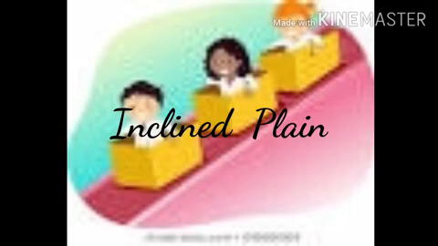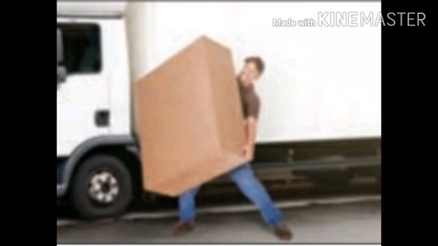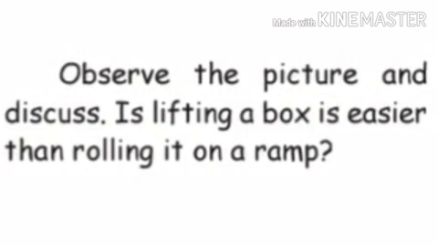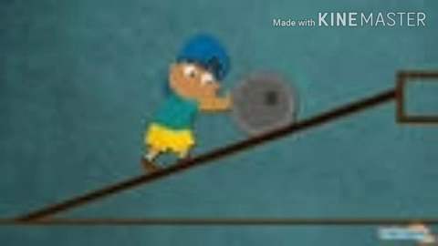Next, inclined plane. An inclined plane is a flat sloping surface with one end higher than the other. Examples: ramp, slide, and slope for wheelchairs. These kinds of sloping surfaces we would have seen in hospitals. See the picture. Is lifting a box easier than rolling it on a ramp? Rolling it on the ramp is easier than lifting it.